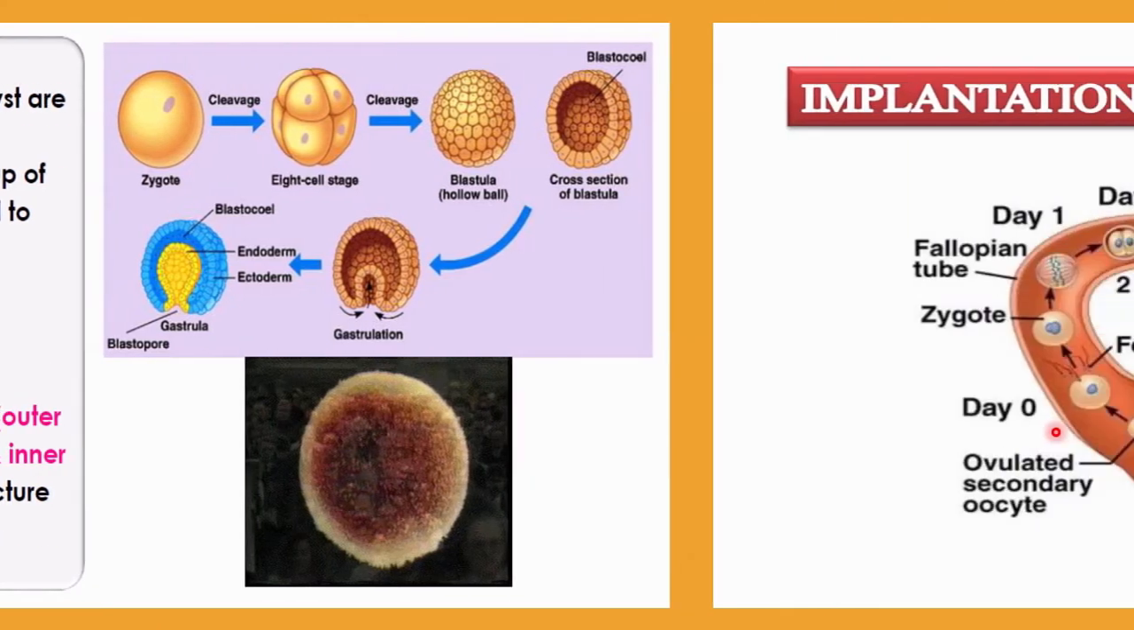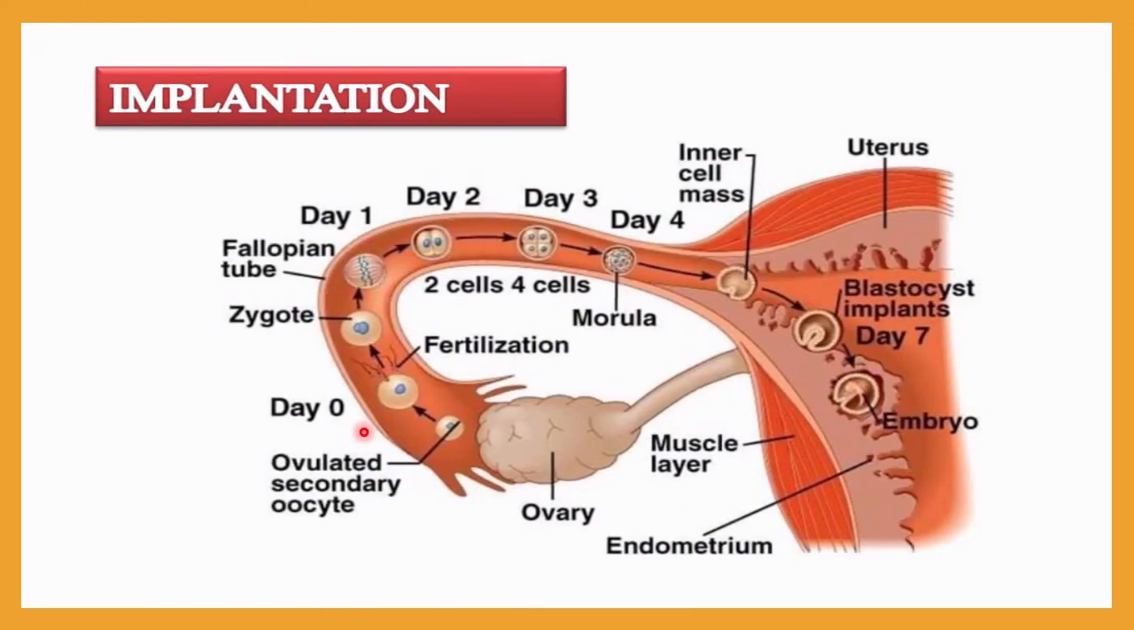So let me summarize the whole thing using this diagram also. First of all, you know very well the ovary releases the egg cell in the form of a secondary oocyte, and that process is called ovulation.